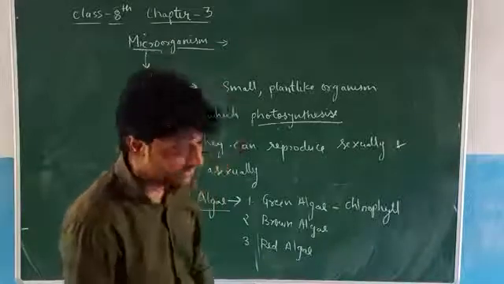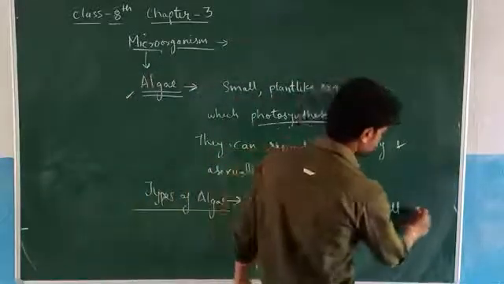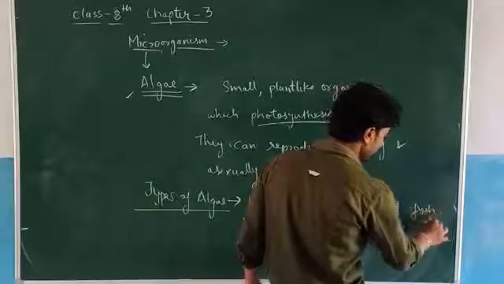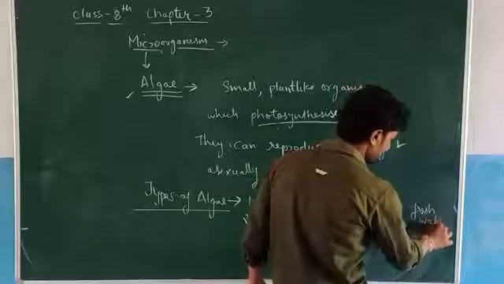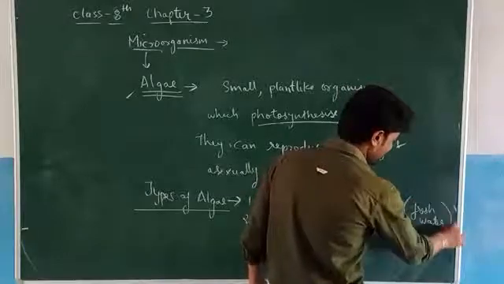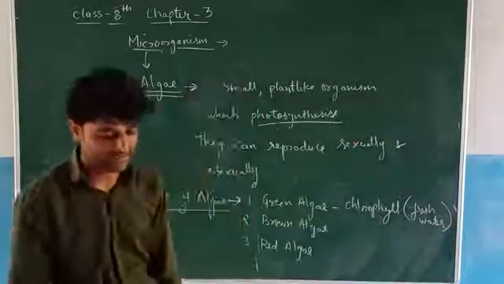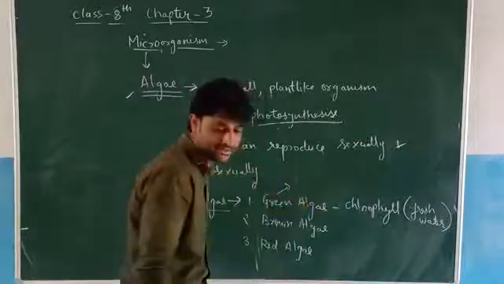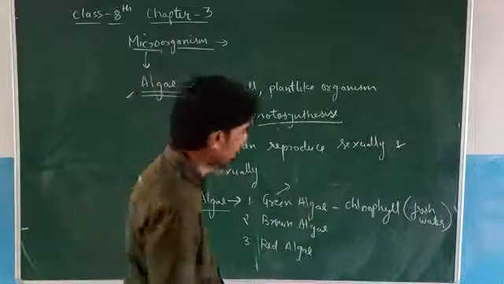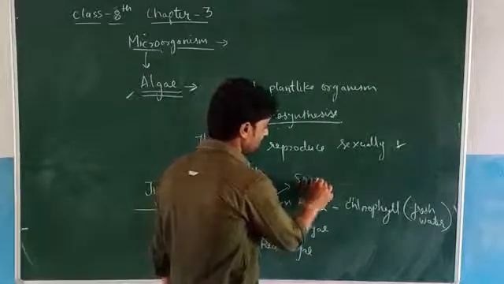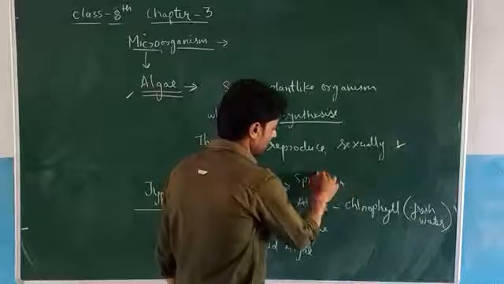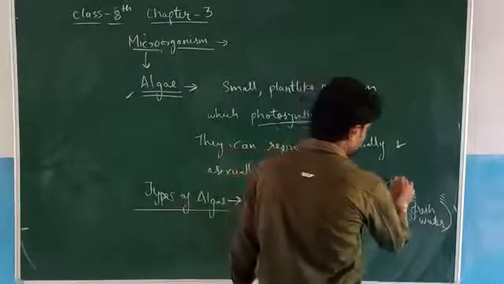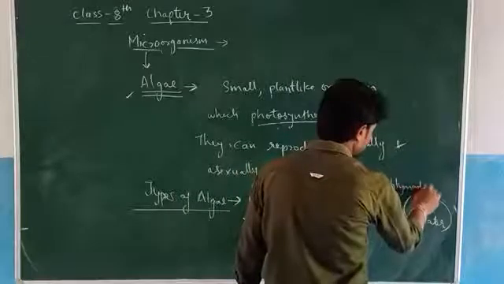Green algae are found in fresh water. Examples of green algae are Chlamydomonas, Volvox and Spirogyra.